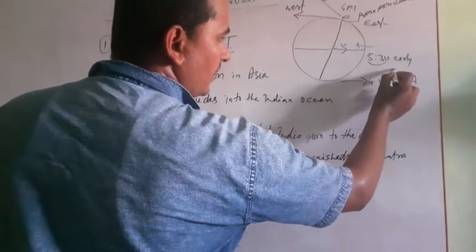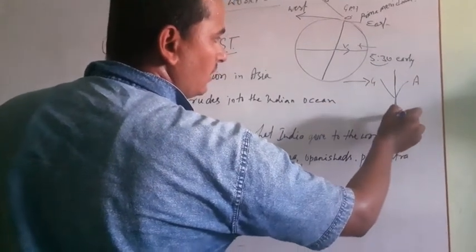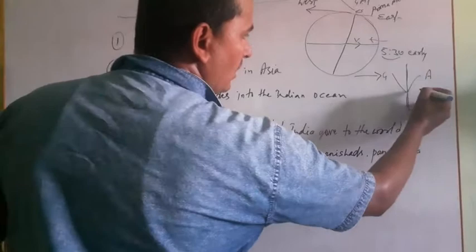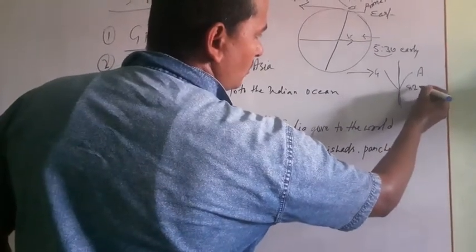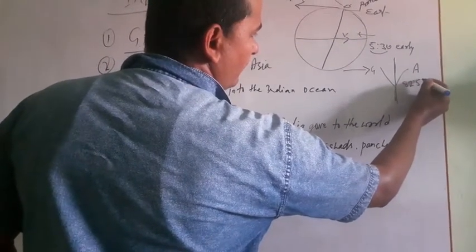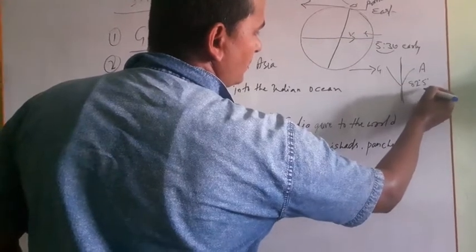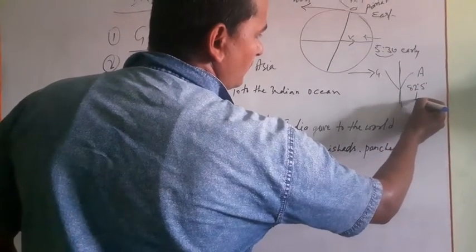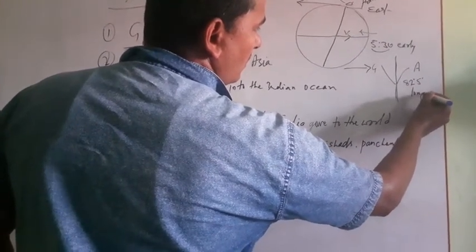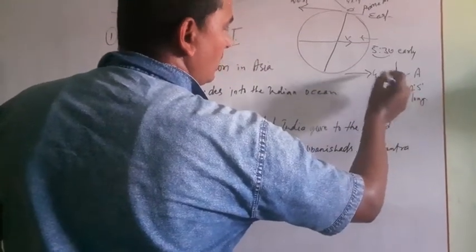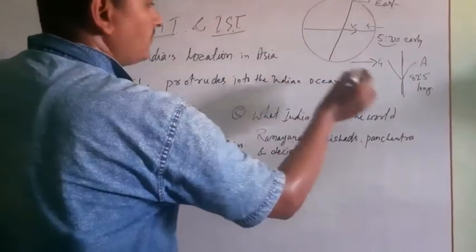We have adopted it in the middle of our country, almost in the middle at 82 degree 5 minutes longitude, and thus our Indian Standard Time is taken.